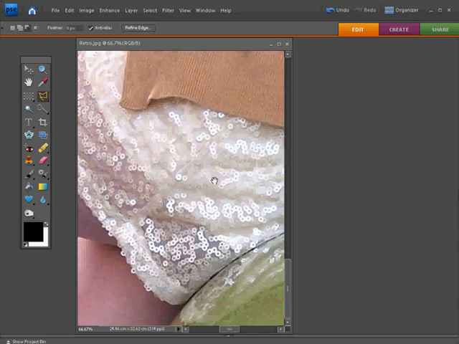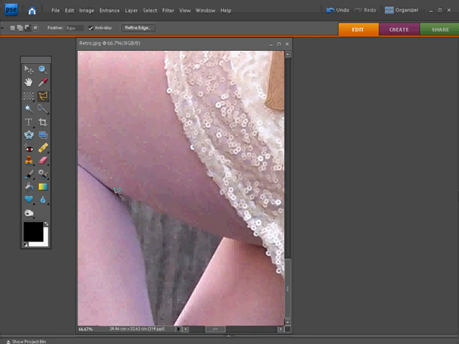We'll just do the same further down the image here, just working quite quickly in this case. You can probably take a bit more care over this when you're working on your own images. But as I say, we're just removing these areas from the selection that we previously made.